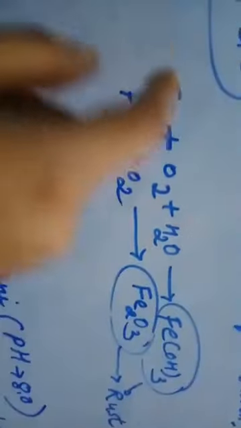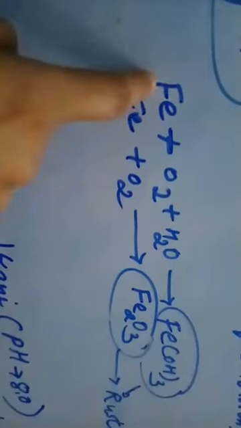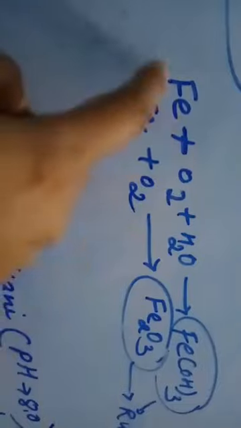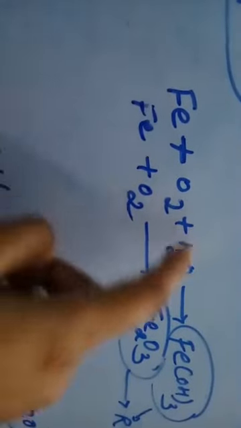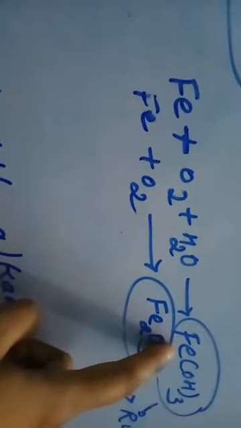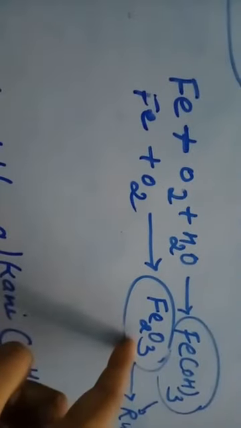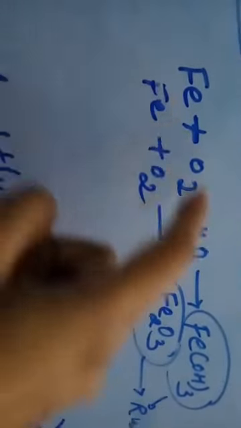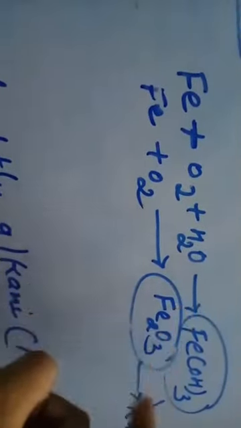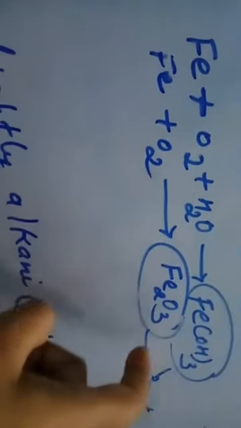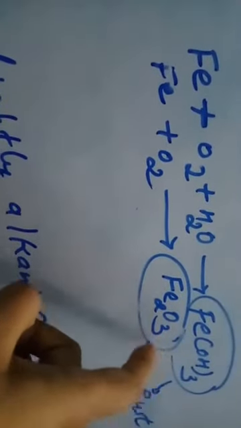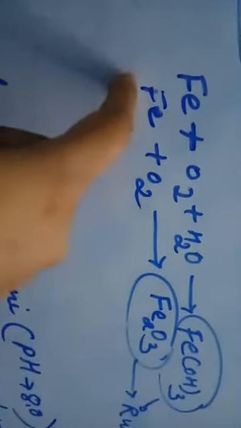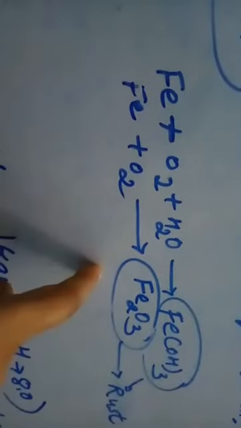So you can see here iron is a material in which a chemical change is taking place. Iron now became a new substance, that is Fe(OH)3, and here also Fe2O3. So from iron, rust is getting formed, a new substance, and it is not going to reverse back into iron. Such a type of chemical change is happening here.